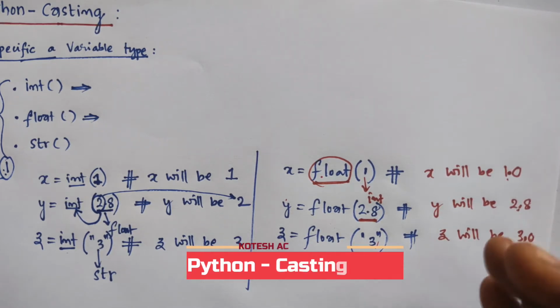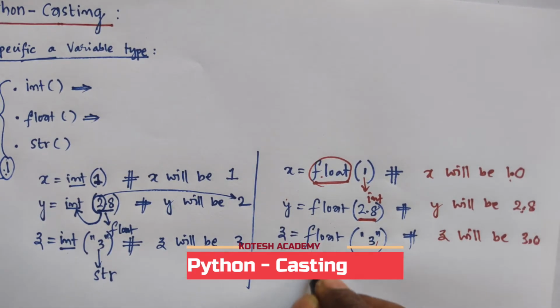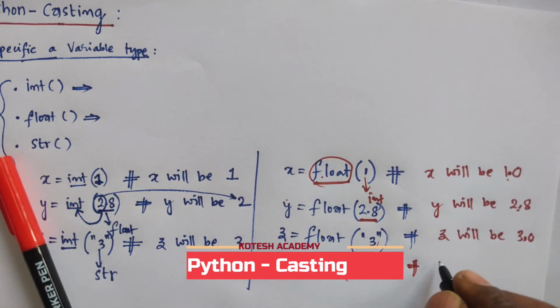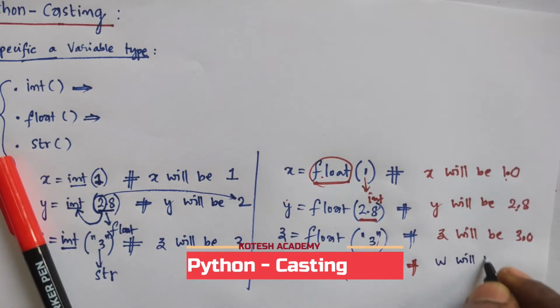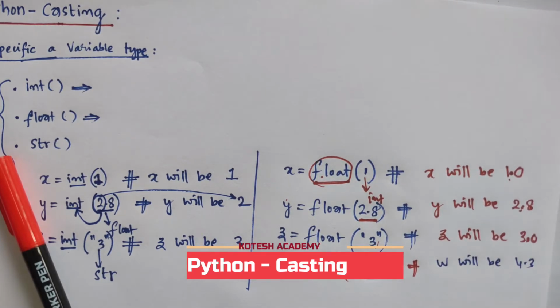For example, sometimes you may take w is equal to float of 4.3, what you will get as the result is that w will be 4.3. We converted it in terms of decimal value.